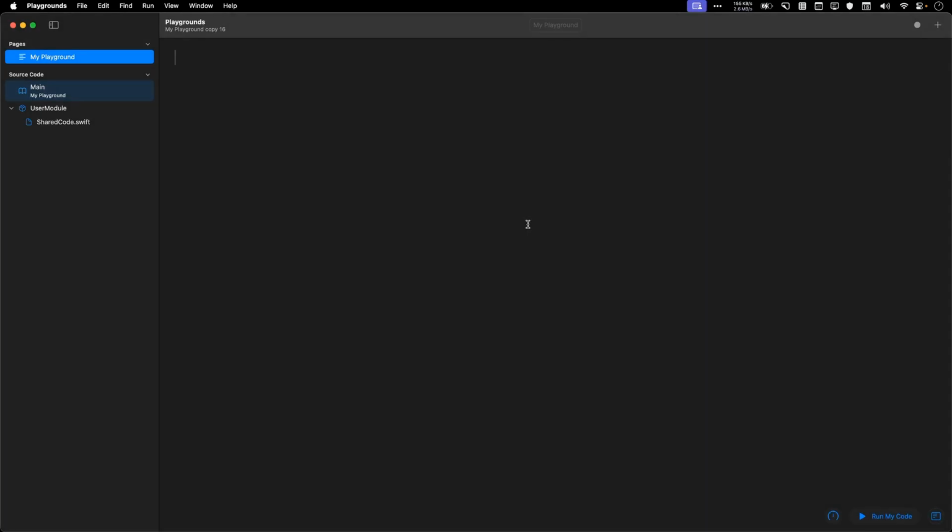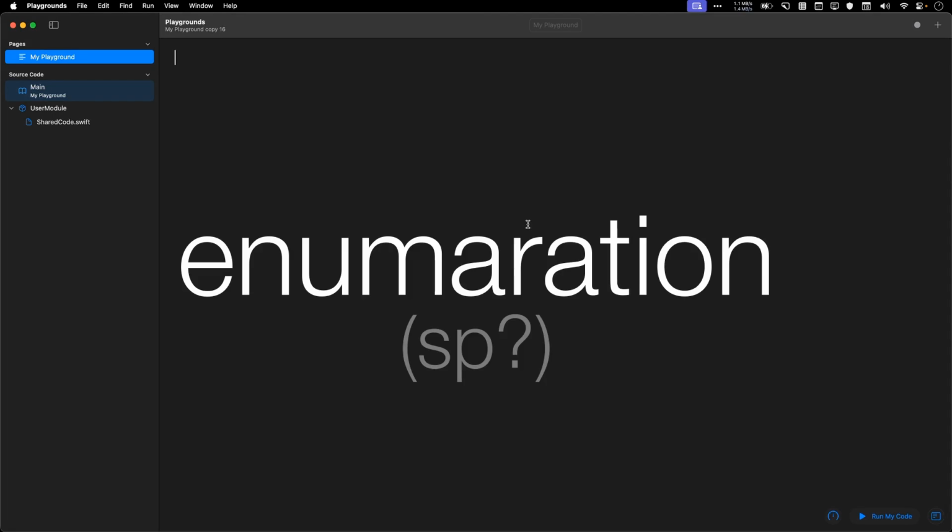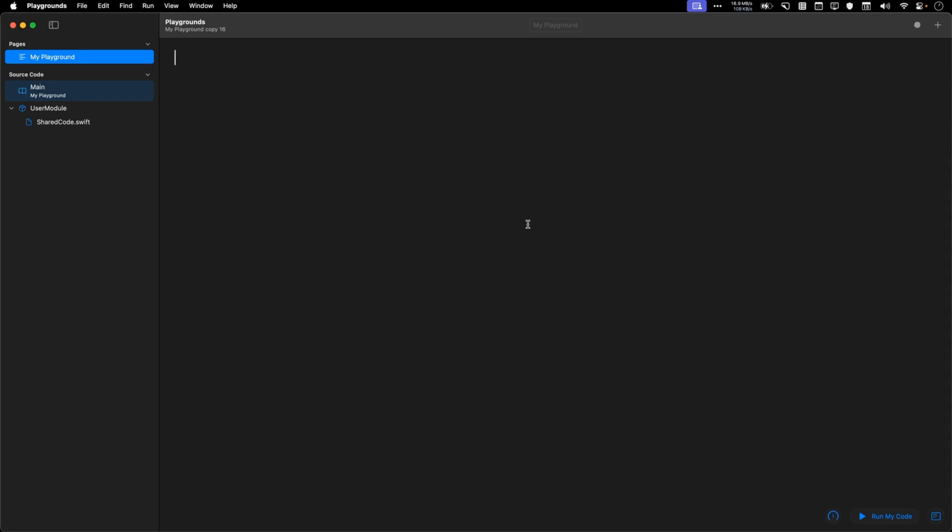All right, let's talk about enums. Enums, or enumerations, if you like to say a lot of syllables, contain cases. Think of cases like the choices to a multiple choice question. Let's say you're creating an array to store blood types.